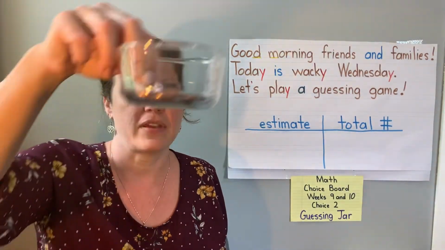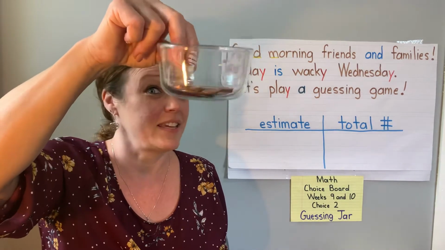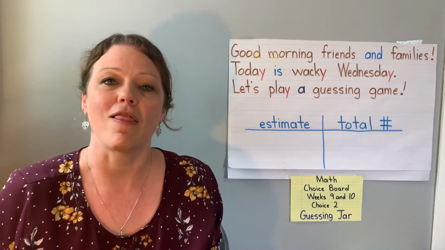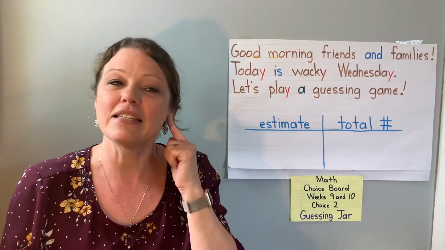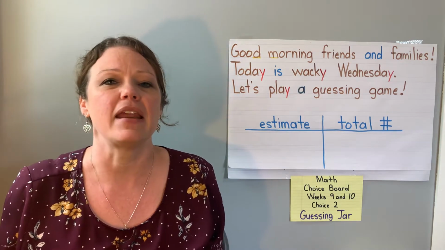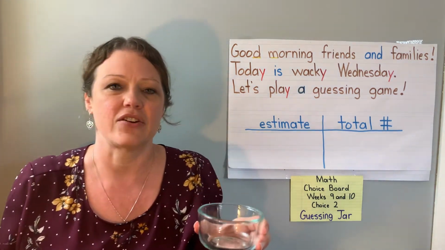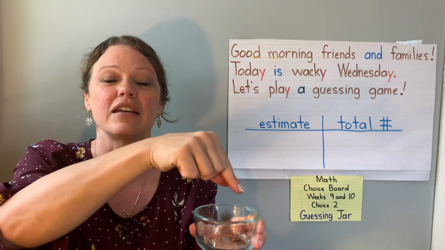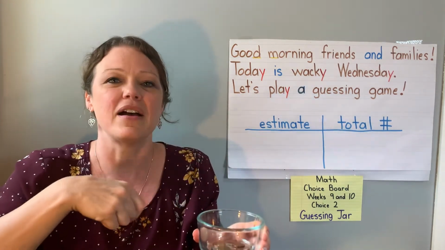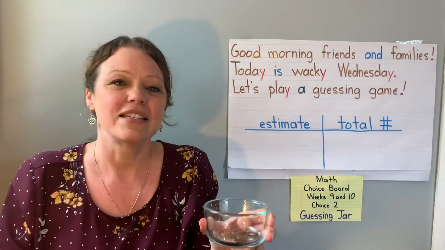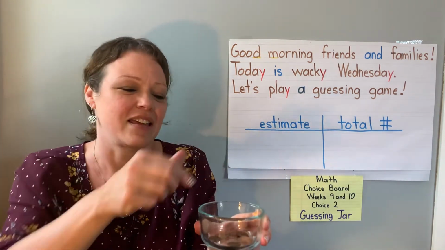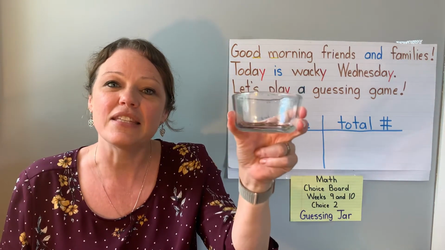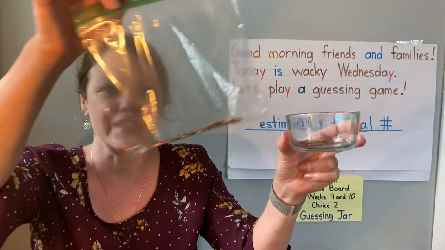Now, what was your guess for here? You think it's the same? You think there are more or there are less? All right, listen, because you're going to hear the penny fall in the glass container. 1, 2, 3, 4, 5, 6, 7, 8, 9, 10. So there's the same amount, 10 and 10.